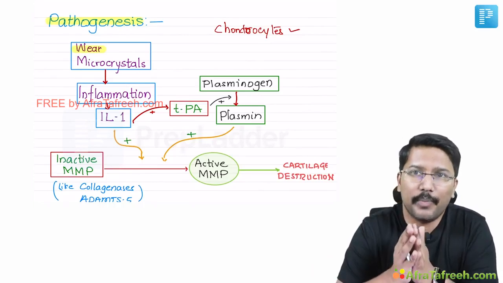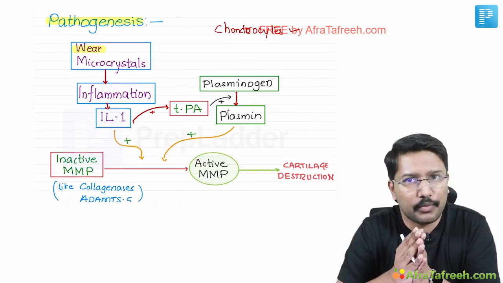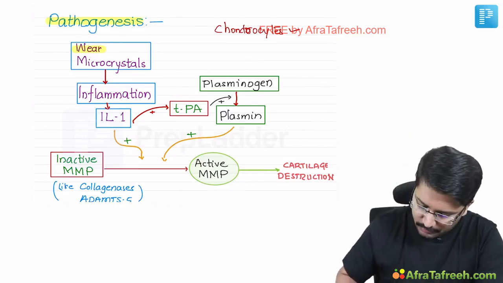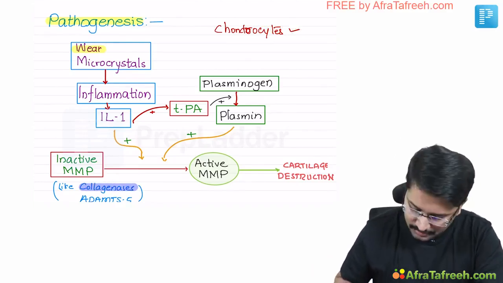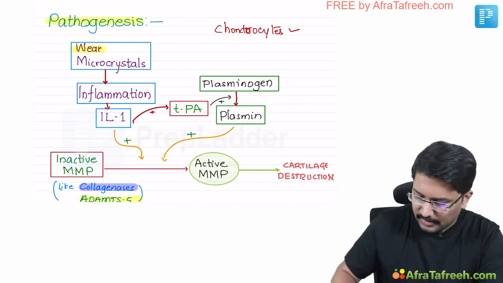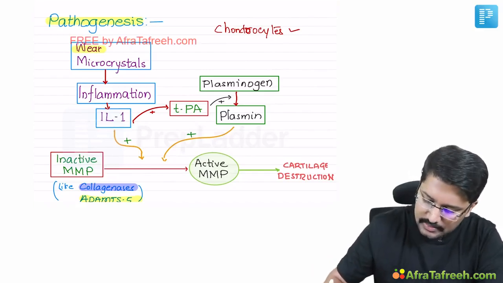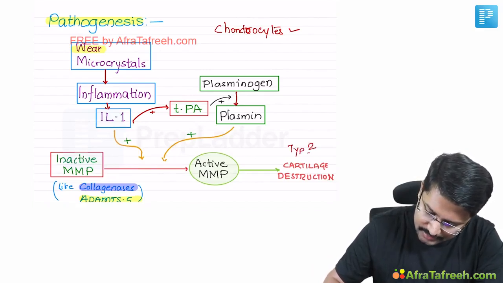Those substances are called matrix metalloproteinases, right? As the name suggests, they are breaking the protein. The two typical examples I want you to remember are collagenases, which degrade the collagen, and ADAMTS 5. Remember that the collagen type seen in cartilage is type 2 collagen. So remember this point. This can be asked as an MCQ.